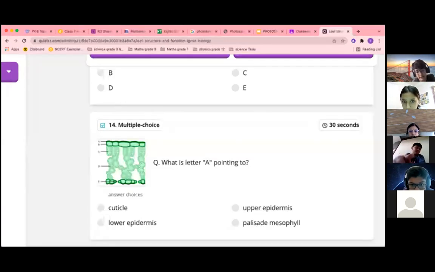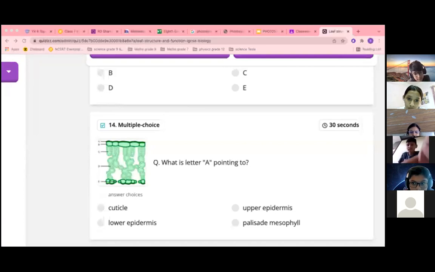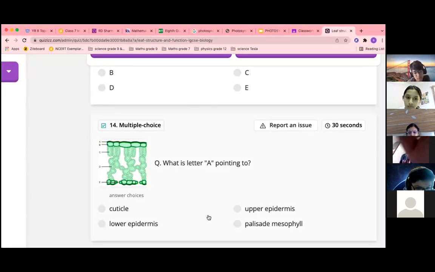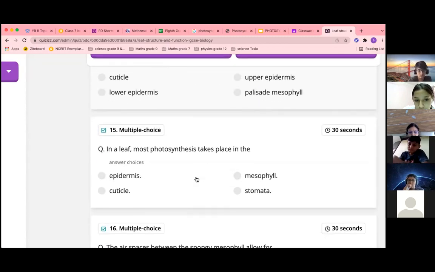Ma'am, A is waxy layer. B is upper epidermis. But there is no waxy layer in the options. So write upper epidermis only. Waxy layer is also called cuticle, I think.